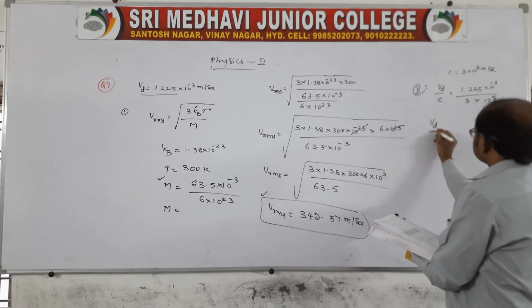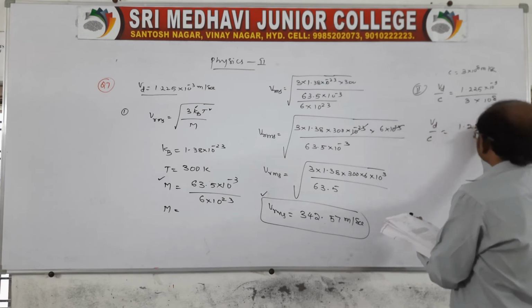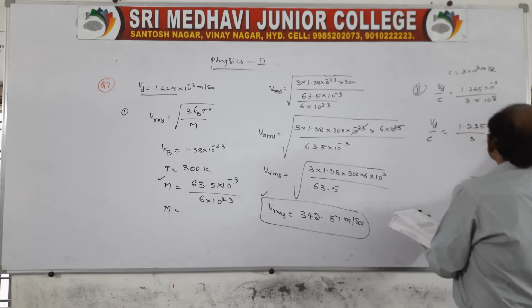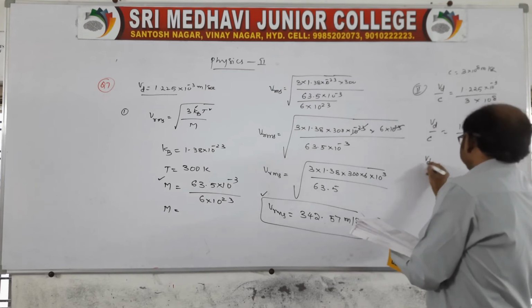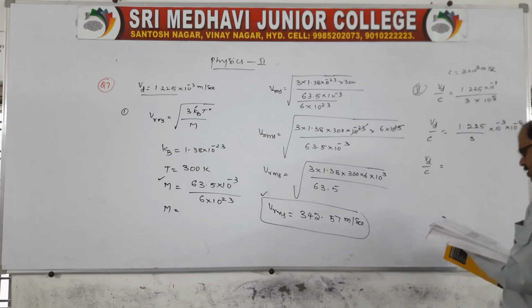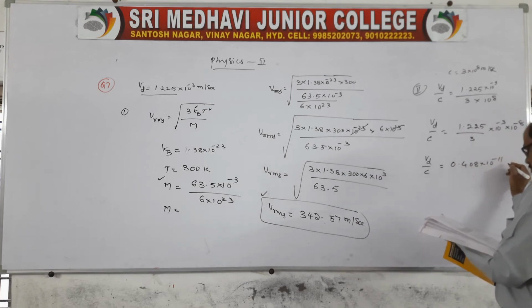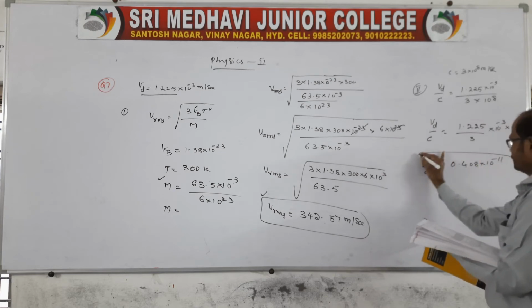Simplifying, drift speed by c is 0.408 into 10 power minus 11, which is the answer.